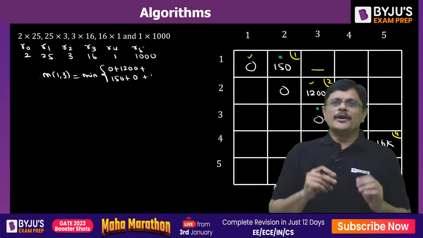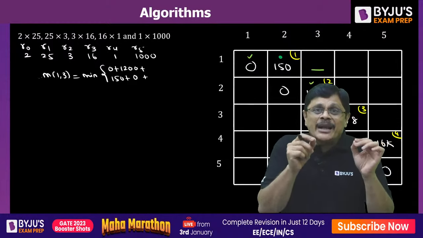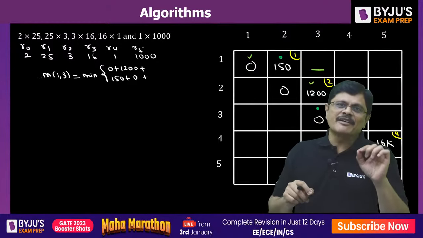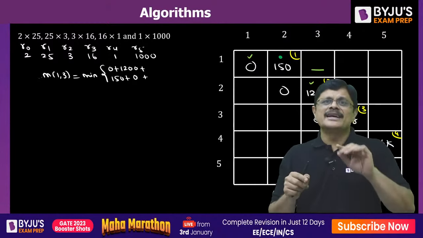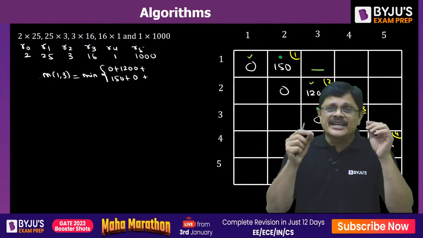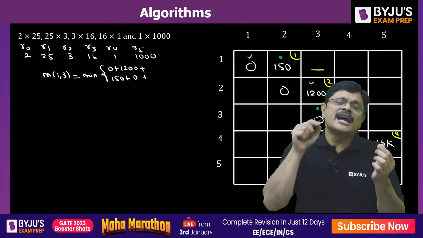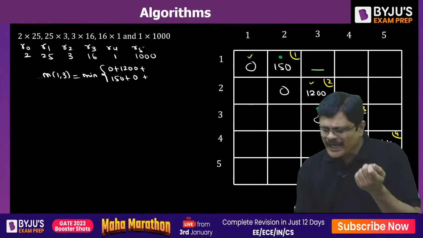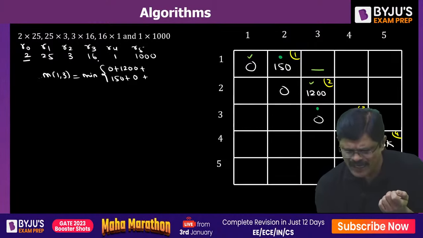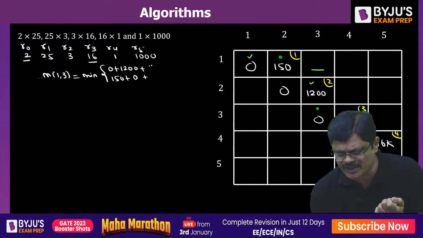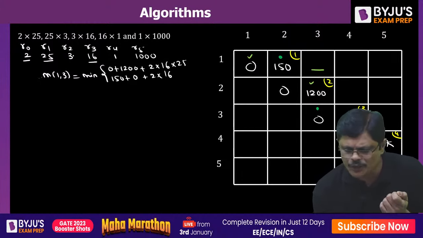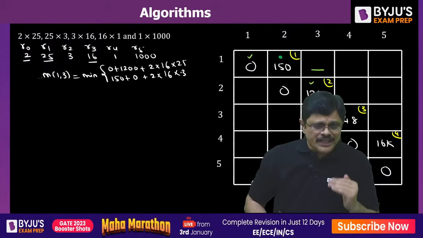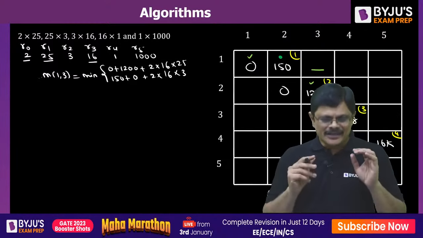Now here, in the dynamic programming formulation, we have the formula R(i-1) into R(j). For 1 to 3, R0 and R3 are fixed. That is, R(i-1) and Rj will be fixed and the intermediate fellow will be Rk. So R0 and R3 are fixed, that is 2 into 16. If you want, you can just write down 2 into 16. Once you have to use intermediate 25 here, and once you have to use intermediate 3 here. Out of these two, whatever is minimum, that you have to select.